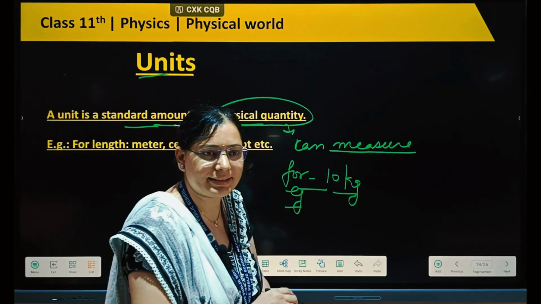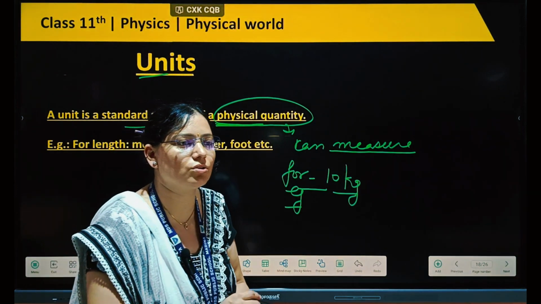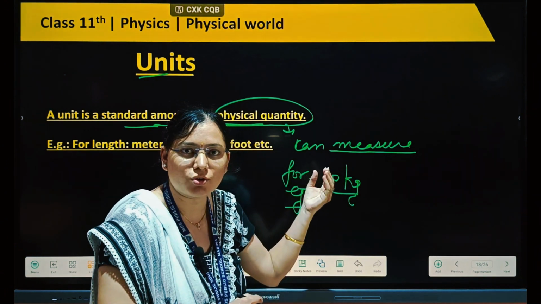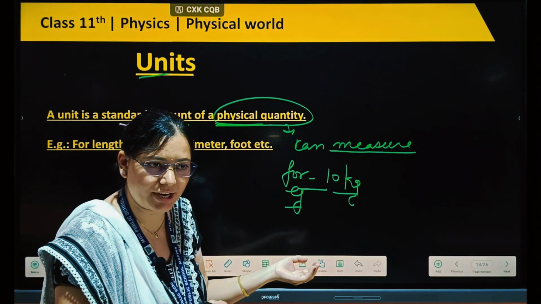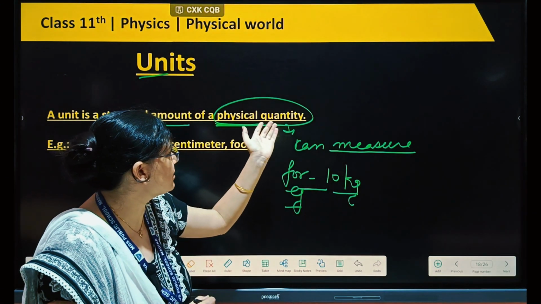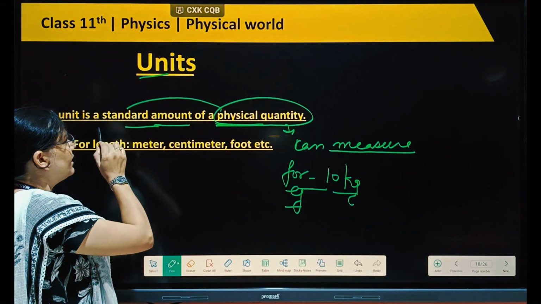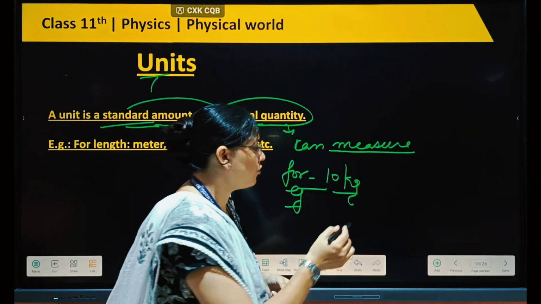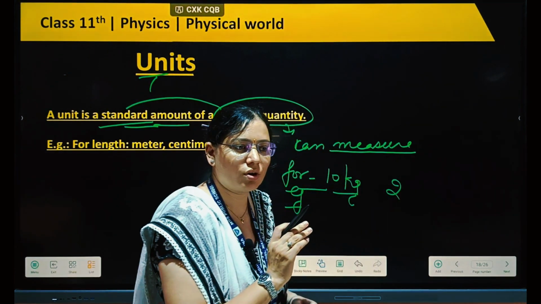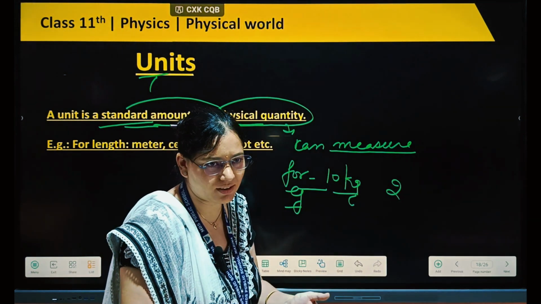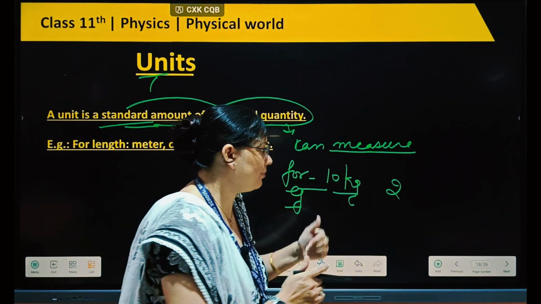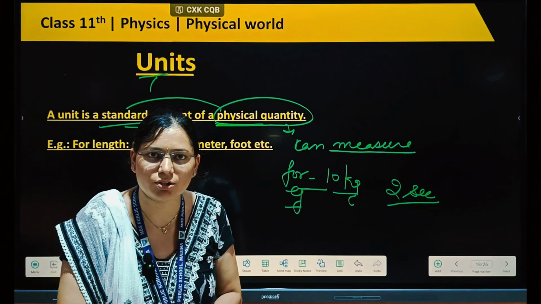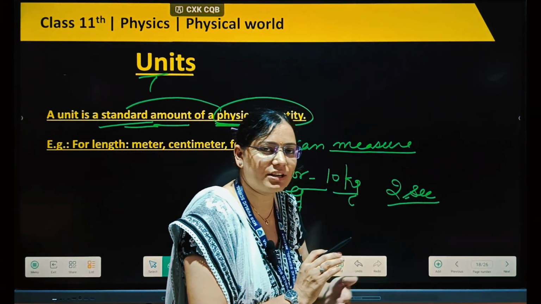If I write kg, easily you can tell me that we are talking about mass, because kg is the unit of mass. We told you about the seven fundamental quantities, and how we measure them in the form of units. Similarly, if I write 2, we don't know whether we are talking about a liquid, a solid, or a time. But if I write second, then easily you can tell me that we are talking about time. Here it is 2 second.